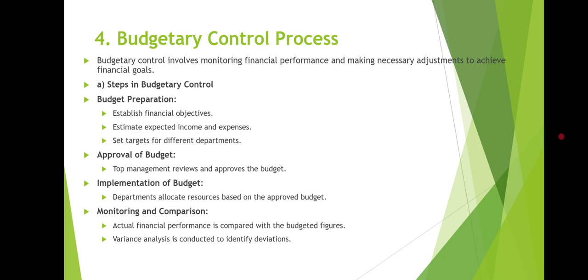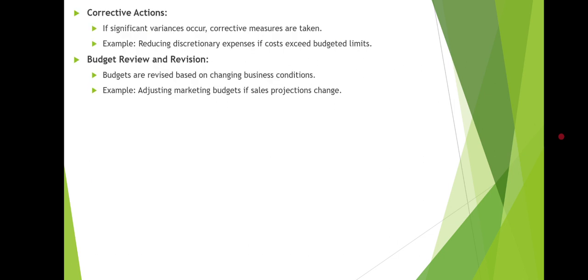After setting the target for income or expenses, we approve the budget. Top management reviews and approves the budget. After that, implementation of budget. Departments allocate resources based on the approved budget. And the fourth step is monitoring and comparison. Actual financial performance is compared with the budgeted figures, and variance analysis is conducted to identify deviations. Next, we have the corrective actions.